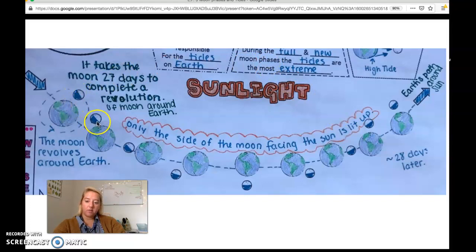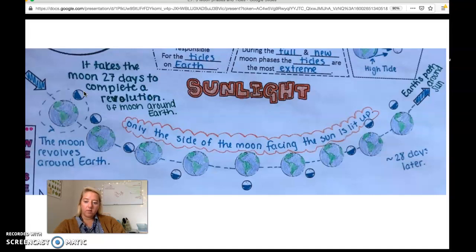So you see how only half of it is lit up? It's always the side of the moon that is facing the sun, no matter where the moon is relative to the Earth. The half that faces the sun is always lit up. So I want you to draw that in on your own diagram. So shade in half of it, leave the other half blank to signify that it is lit up.